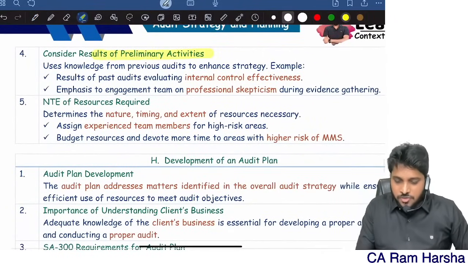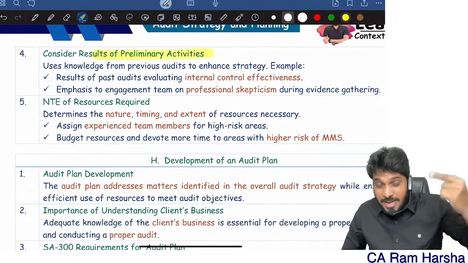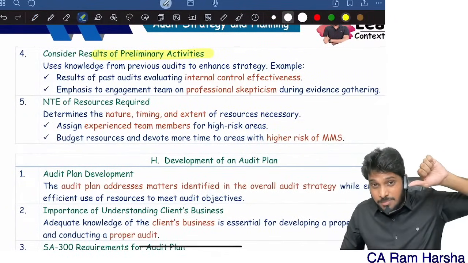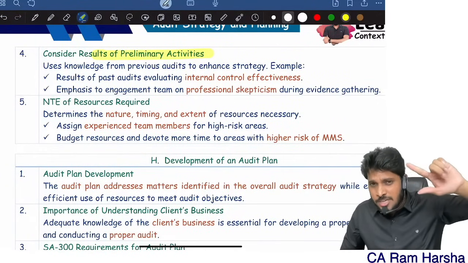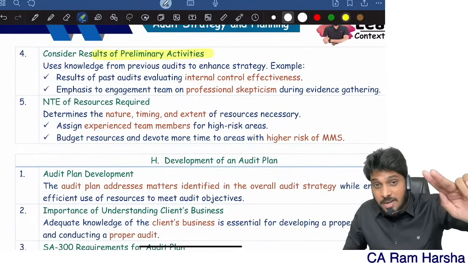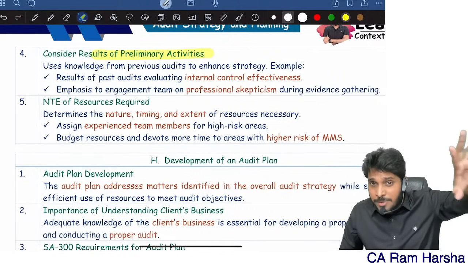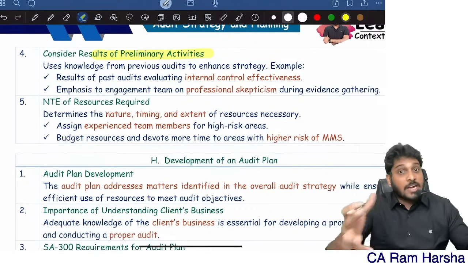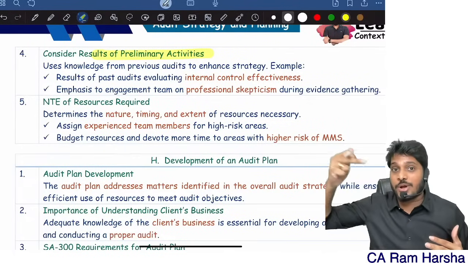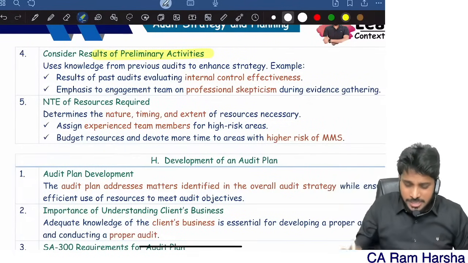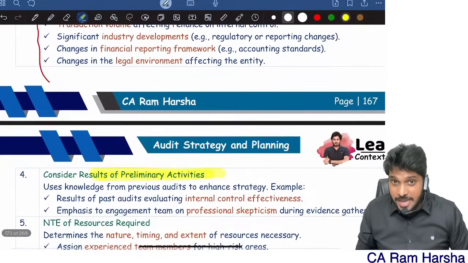And results of preliminary engagement. What is preliminary engagement activity? I told you: acceptance and continuation of client relationship, establishing terms of engagement, compliance with relevant ethical requirements. These are all preliminary. When you are performing preliminary engagement activity in a client, you will get to know some information. That also you should consider while developing your audit strategy.